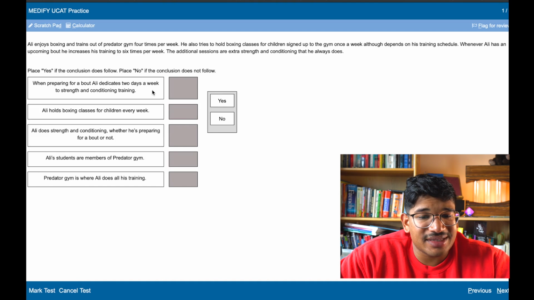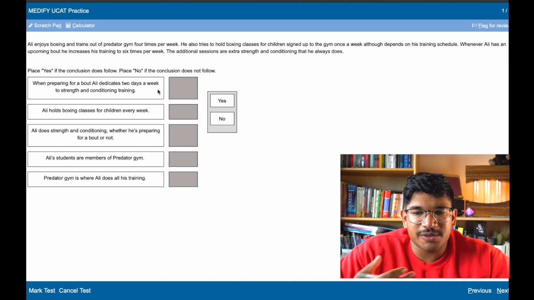So it doesn't say that he trains that many days per week, but he could train maybe twice on one day. So that doesn't follow.